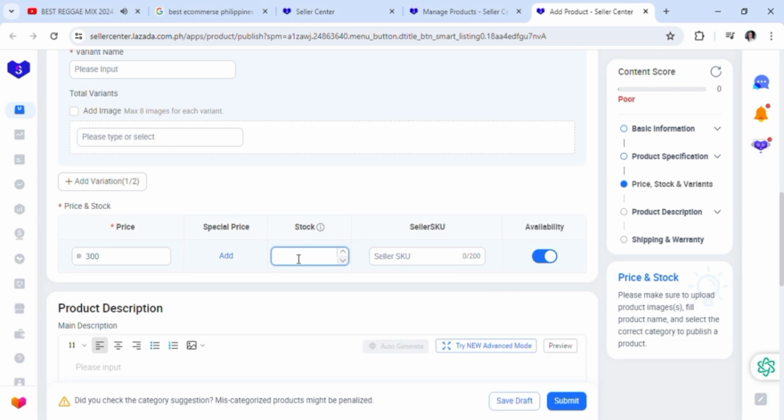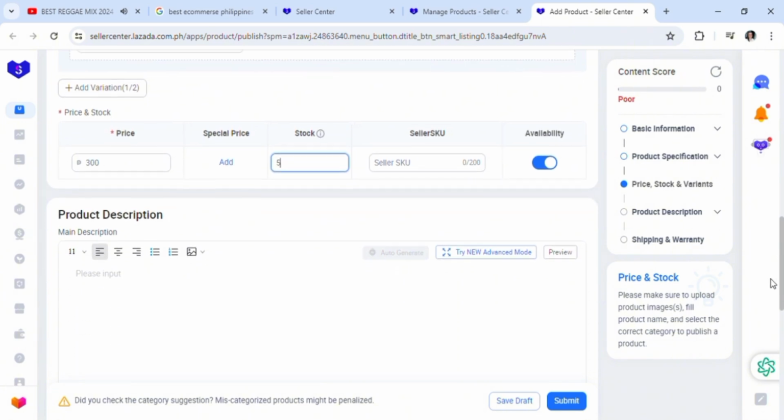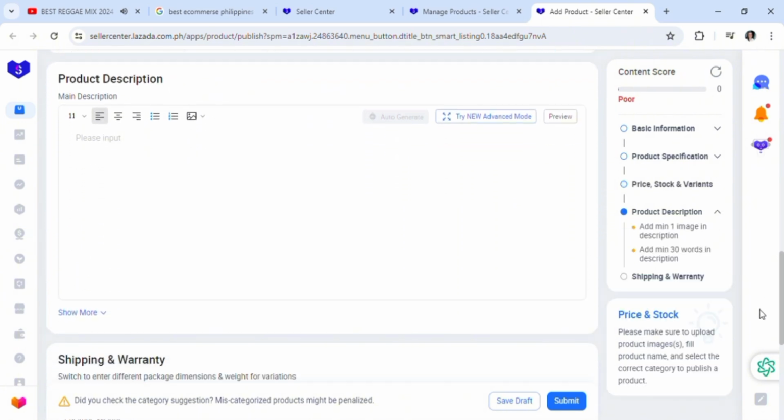The stock: how much stock do you have in terms of product scale? So it really depends on your leverage on this one. Like product description, you could also use AI with this, but this time you don't have the AI installed here. They're not that advanced yet. So unlike TikTok, where the AI is already set up, you could actually ask ChatGPT for help if you're a beginner, but again, I don't recommend it.